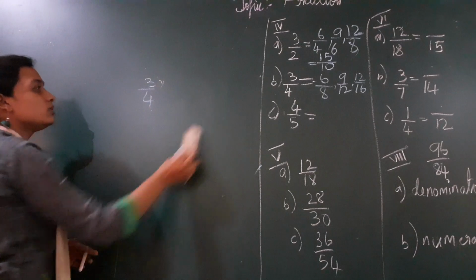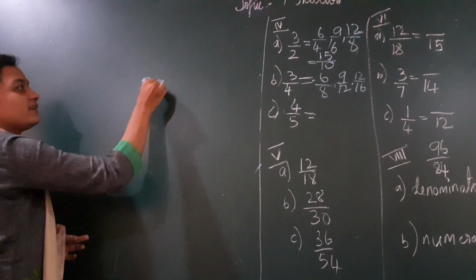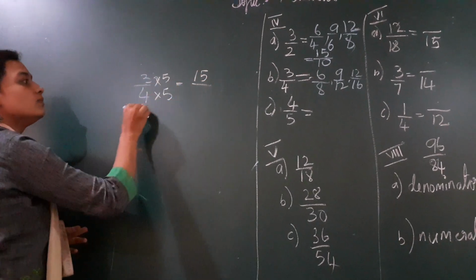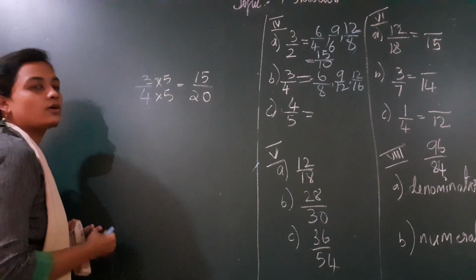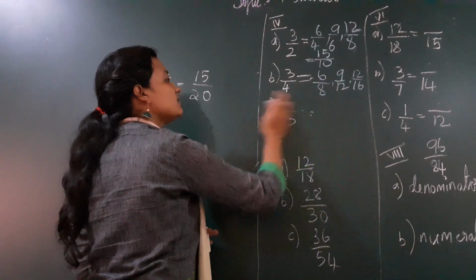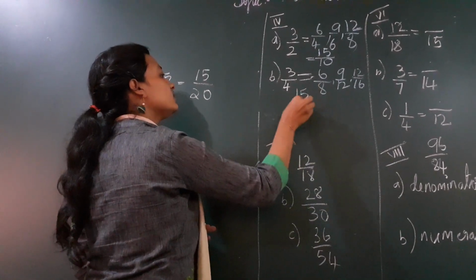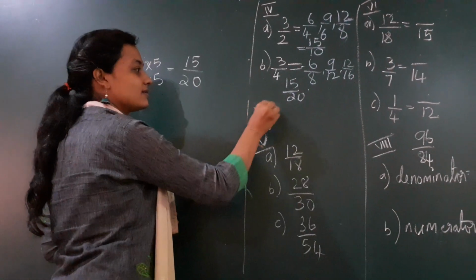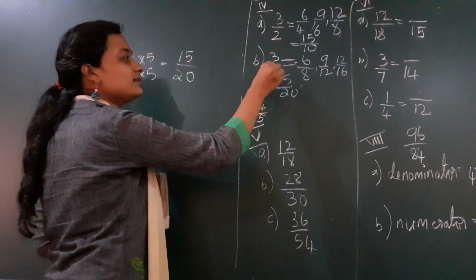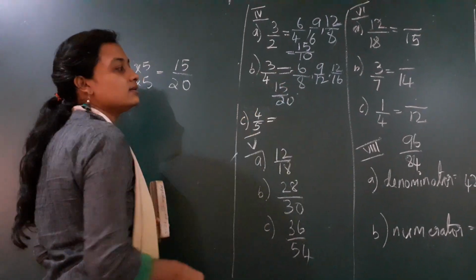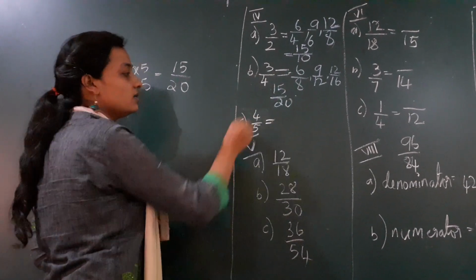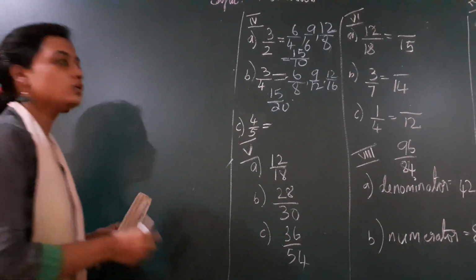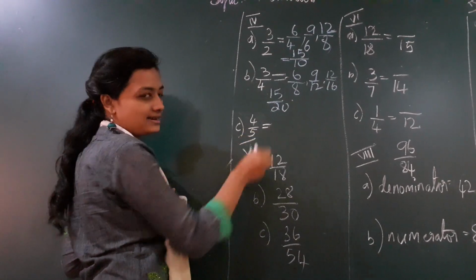Now I have to find one more number, no? So I'll multiply this with 5. 3 5s are 15, 4 5s are 20. So I got my answer. So sorry, it is 15 by 20. Now we'll see the C question, 4 by 5. Children, I'll write the answers directly here. Shall I? You should multiply and find it, but I can write it directly.